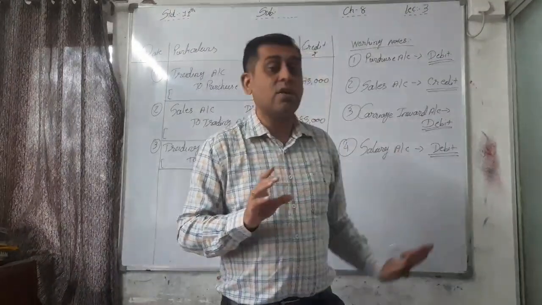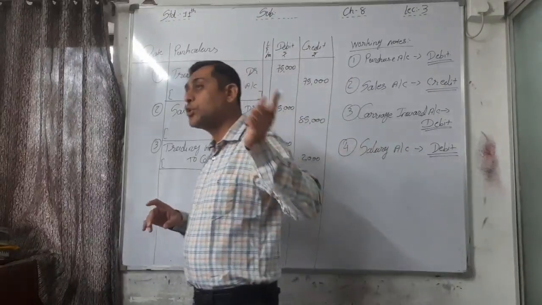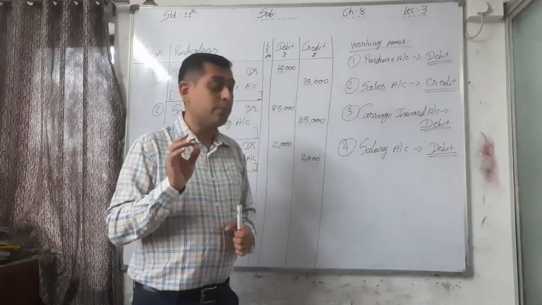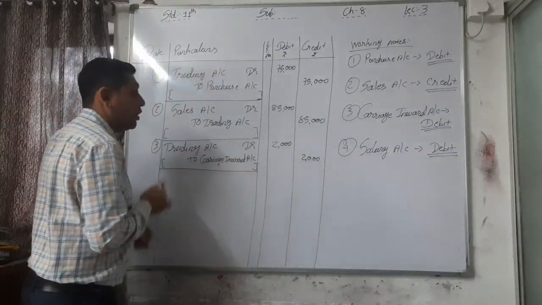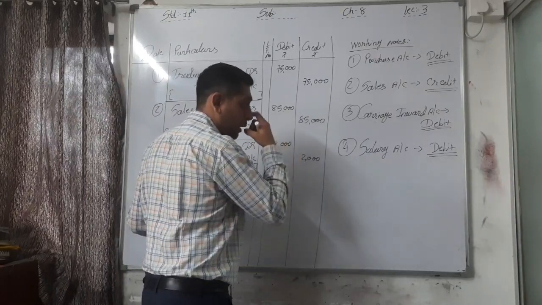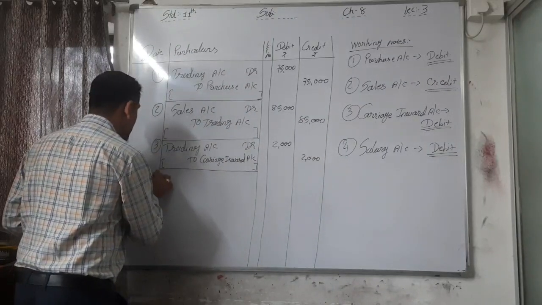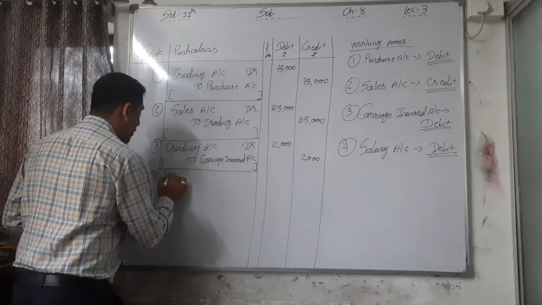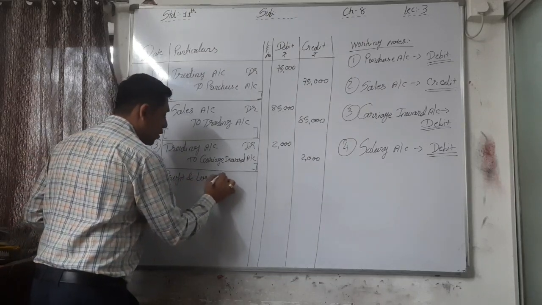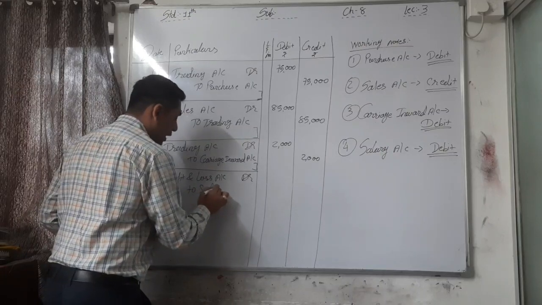All the administrative expenses, all the expenses which are not purchase related, must be recorded to profit and loss account. So here again I have to credit it because I want to close the salary account, and salary account has a debit balance. Now which account do I have to debit first? Profit and loss account. Profit and loss account debit to salary account.